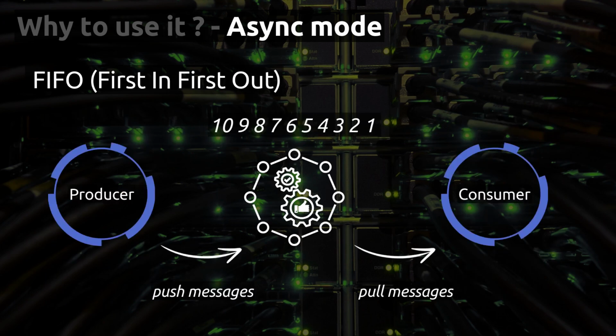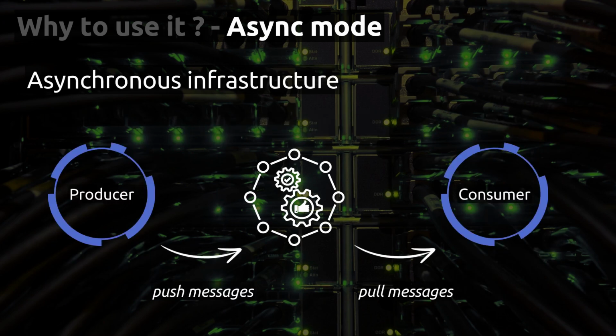And just a word before, it is really important to have an asynchronous infrastructure because, for example, imagine that you want to upgrade your consumer, and you don't want to stop your producer because the producer is a server, and maybe you have some clients or directly customers connected to your producer, and you don't want to stop it.